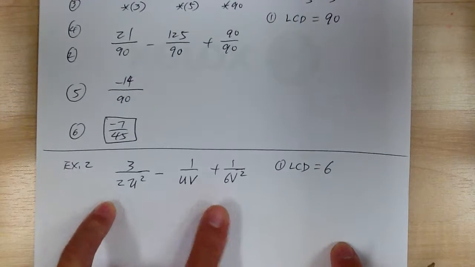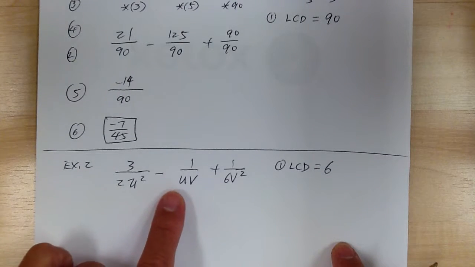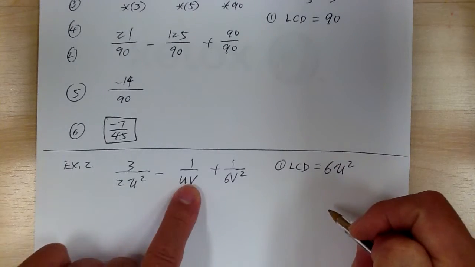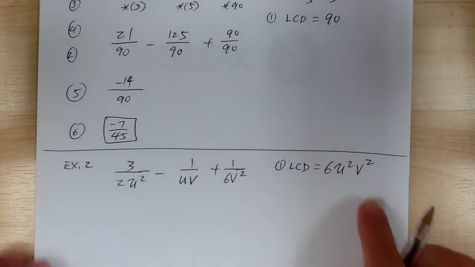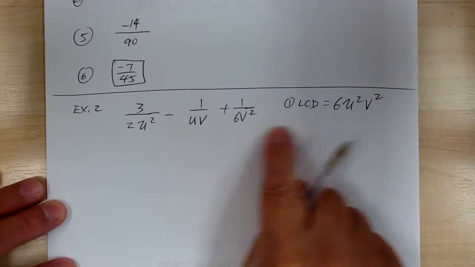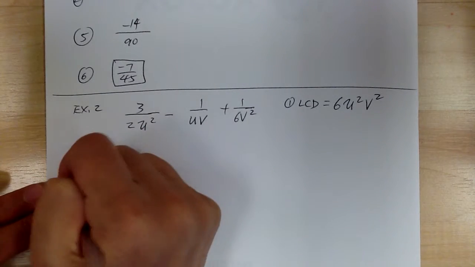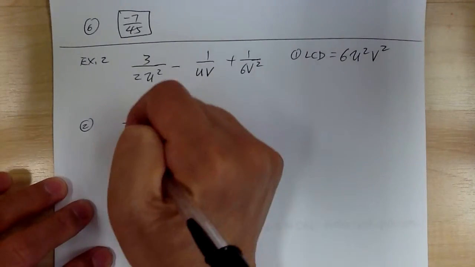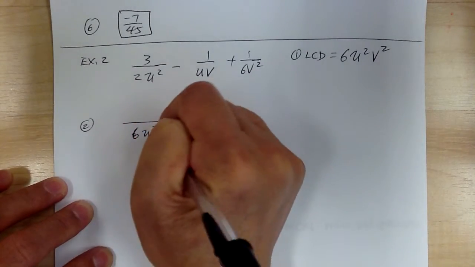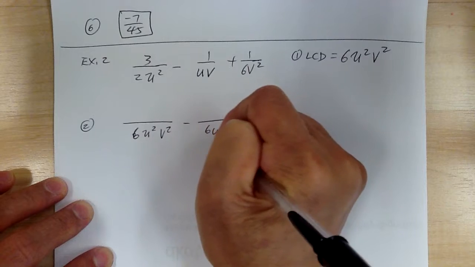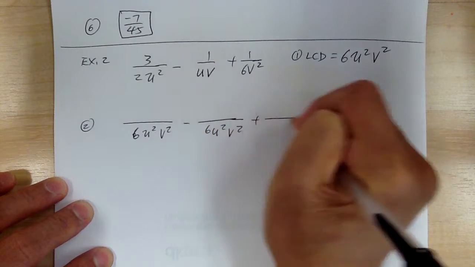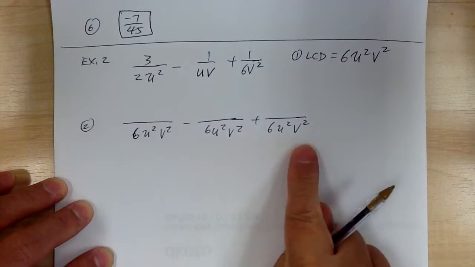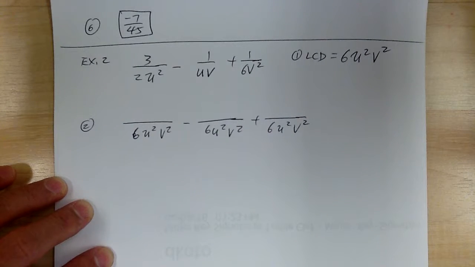Okay. So the number is 6, then the letters. You got u and u squared, so it'd be u squared. And you got v and v squared, so it'd be v squared. So that's your LCD. So first, get your LCD. Then you do step 2, get your LCD ready. So you got 6u squared v squared, minus 6u squared v squared, plus 6u squared v squared. Again, get your denominator ready before you do anything else.